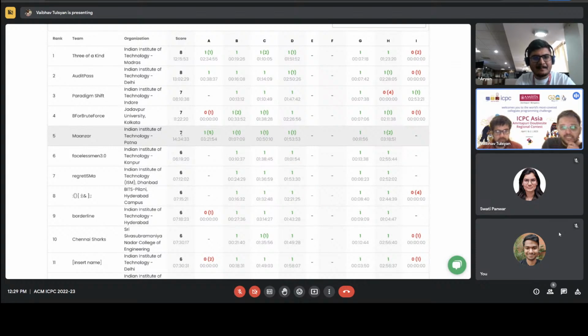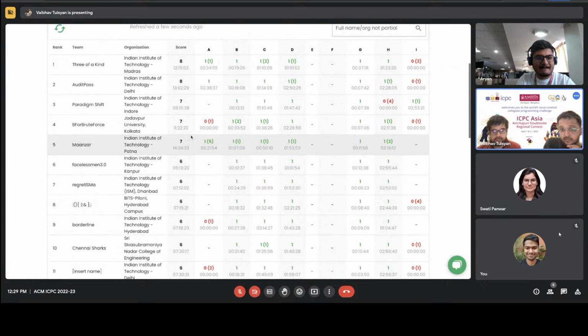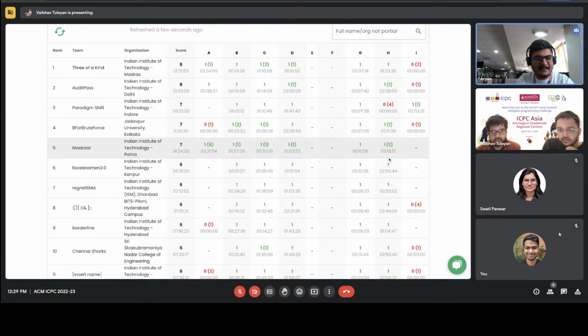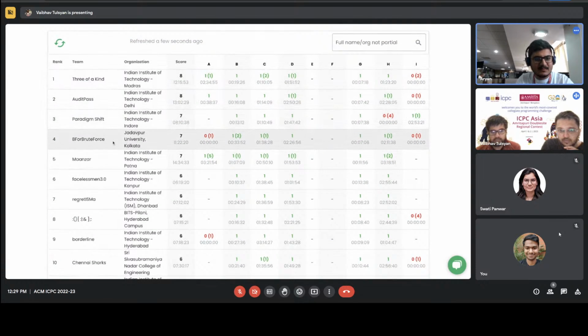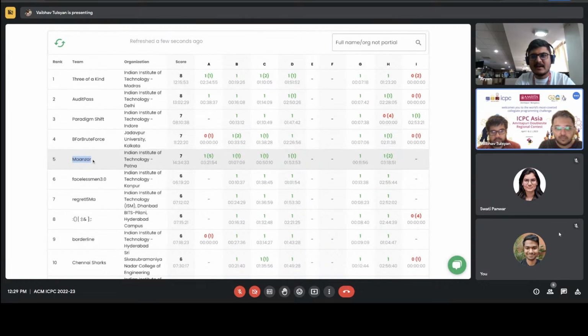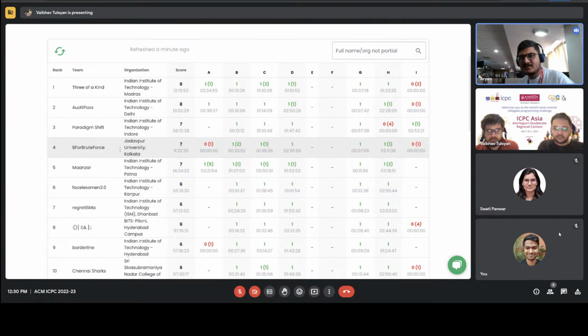IIT Patna is also on 7 problems now. Do we know who the members of this team are? No, I don't really know. You can check. Their initial team was Convex Chul, and due to the online round they qualified, being the top team from their college. Interestingly, after the online round, the result of last World Finals came in, showing who would be participating, and they found that they had qualified for it, and they just dropped out, and this is the replacement team.